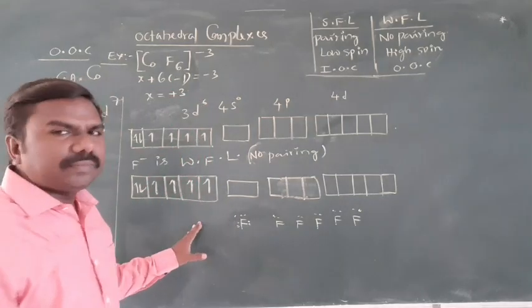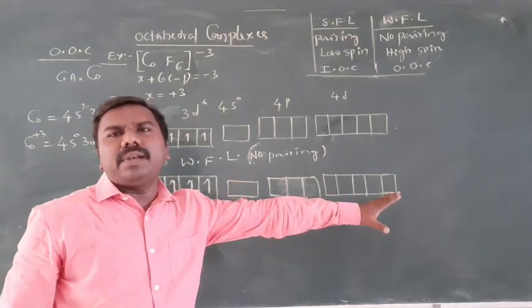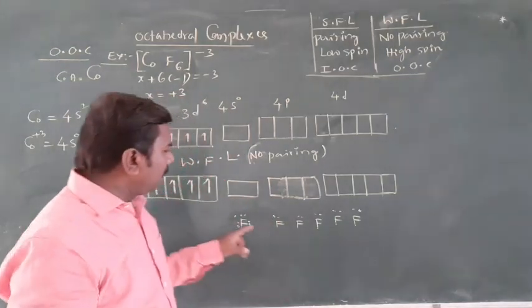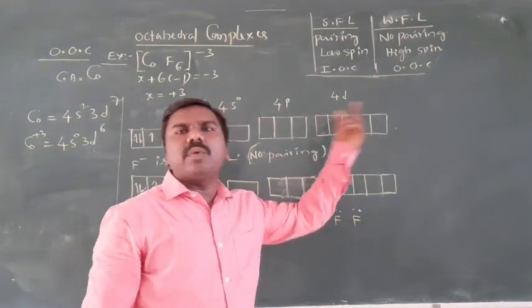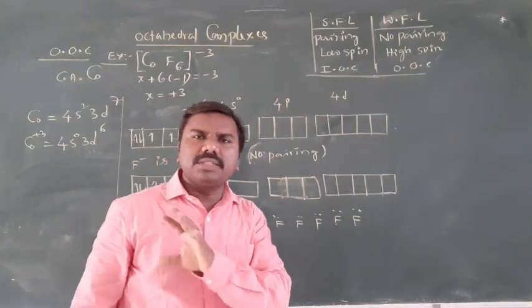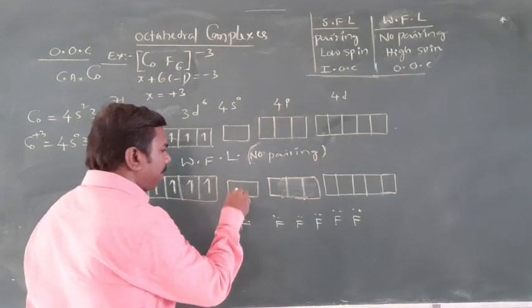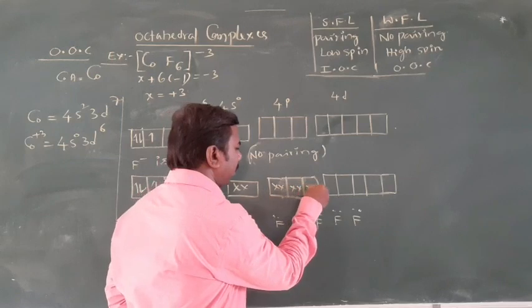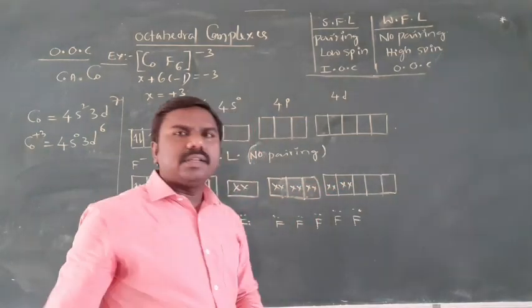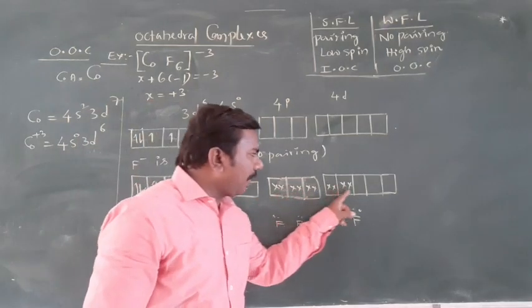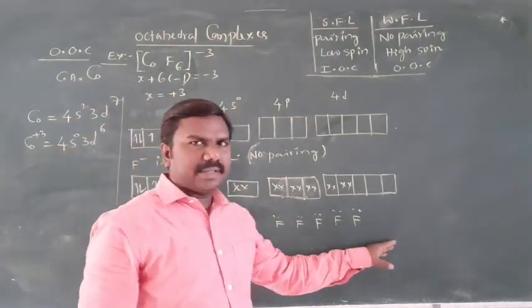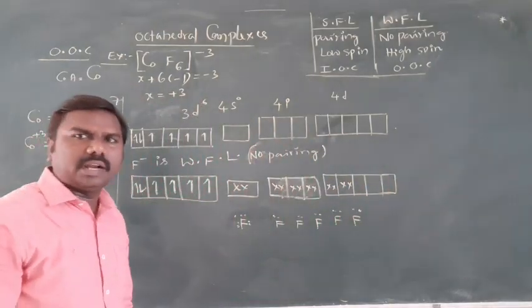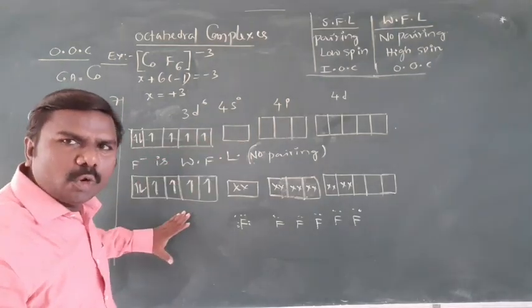So according to VBT, only the empty orbitals in the metal are involved in hybridization and then form a sigma bond. The filled orbitals of the ligand are involved in hybridization and then form a sigma bond. These are the points we have discussed. Each ligand can donate a pair: first fluorine donates to the first orbital, second to second, third, fourth, fifth, sixth. These are the pairs of electrons from all these ligands, 6 pairs of electrons from 6 fluoride ions. Clear? It is a weak field ligand, no pairing.